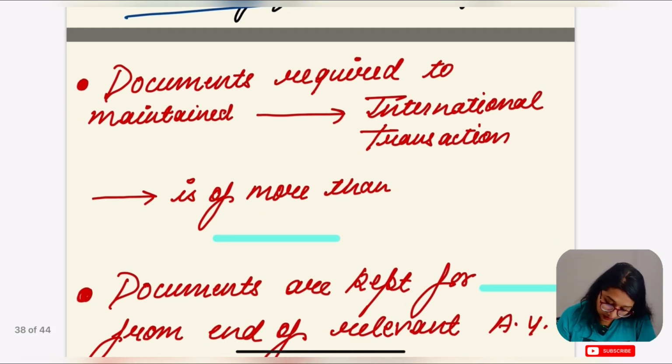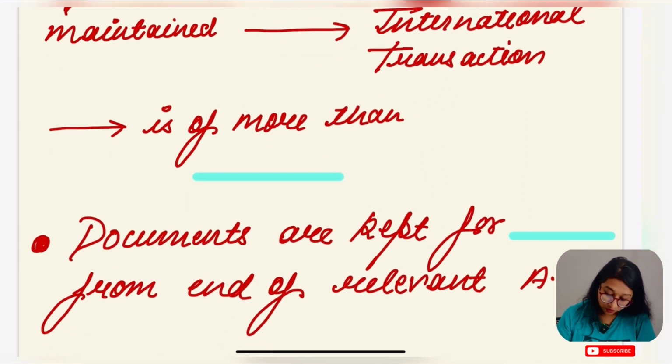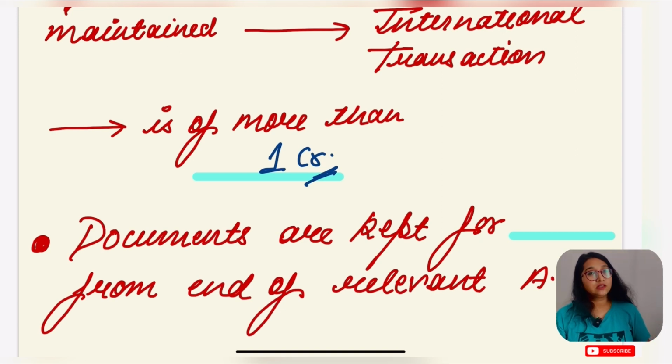Documents are required to be maintained if the international transaction is for more than 1 crore rupees. Everybody doing an international transaction need not maintain this documentation under section 92D.